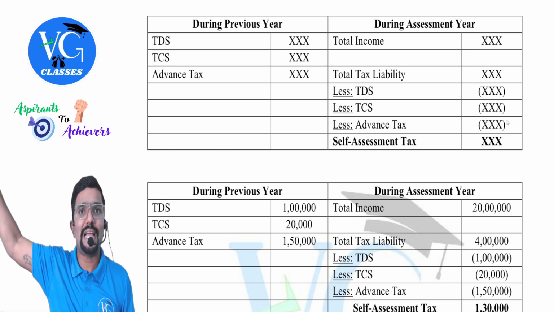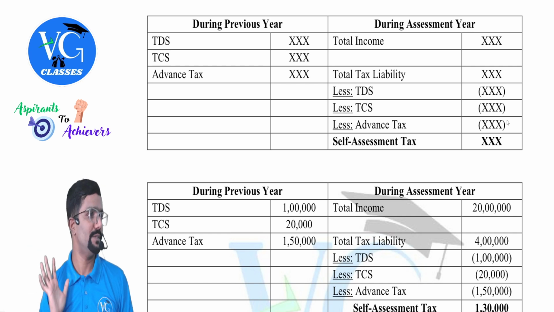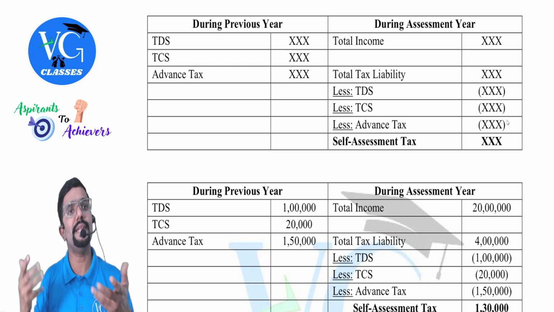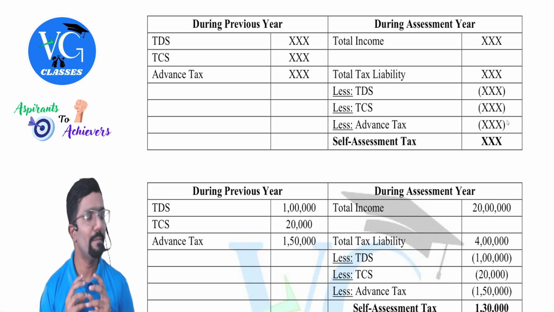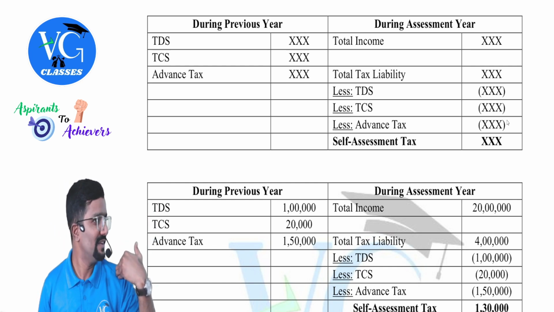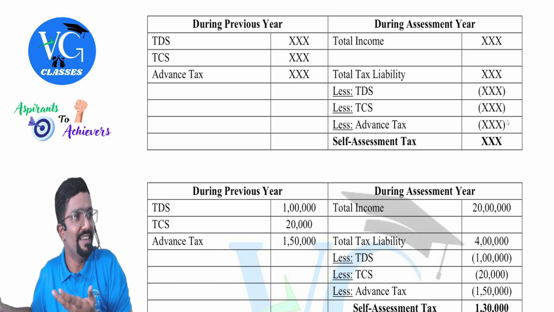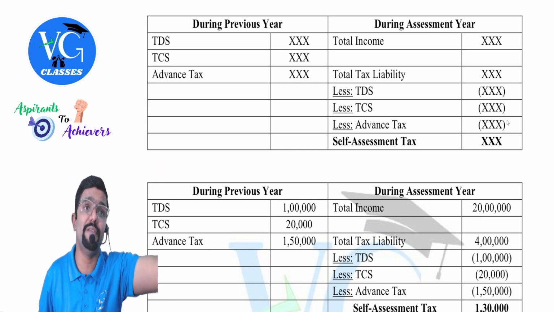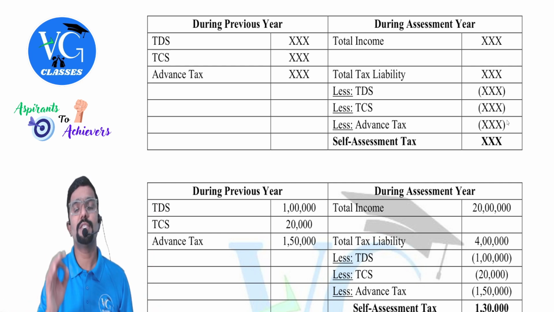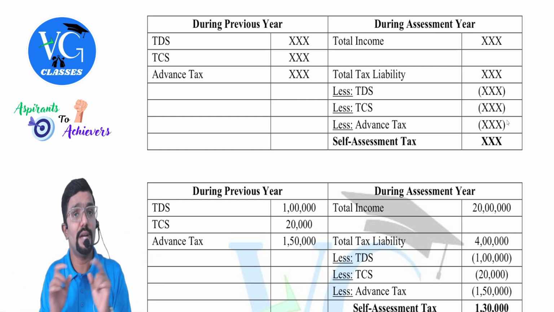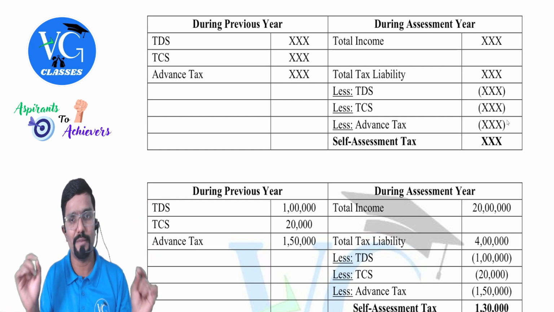So from my total tax liability, we will reduce 50,000. Remaining, if any, I need to pay it, guys. Hope you are understanding. Indirectly, government is collecting from me. They are not asking me to pay directly, but they are telling the person who is paying me, please deduct so much and give it to us. And this is to get revenue throughout the year, and TDS has to be deducted and remitted every month.